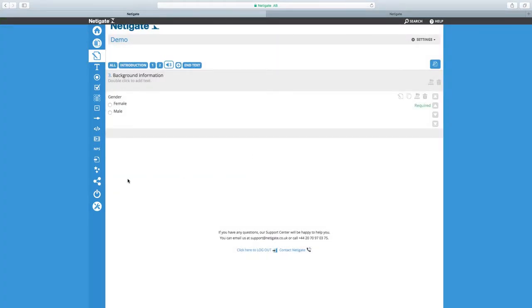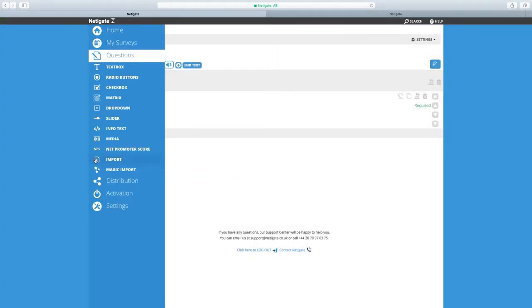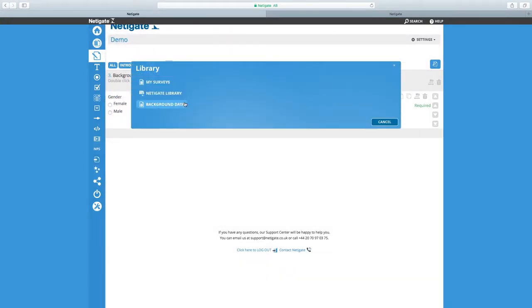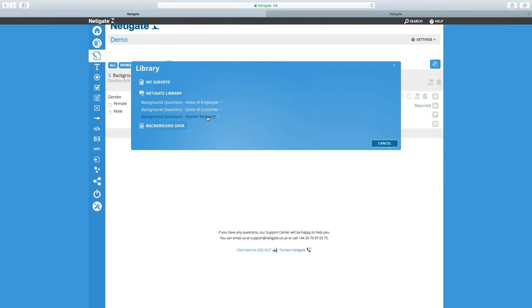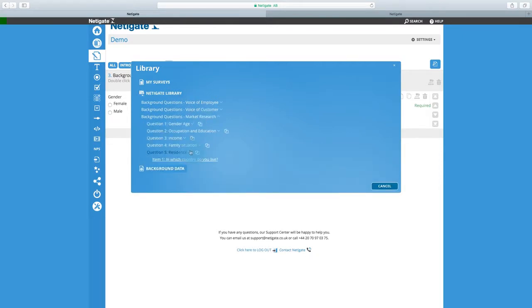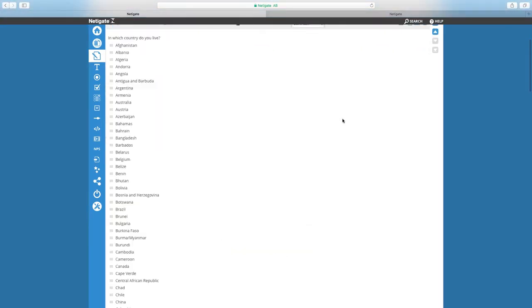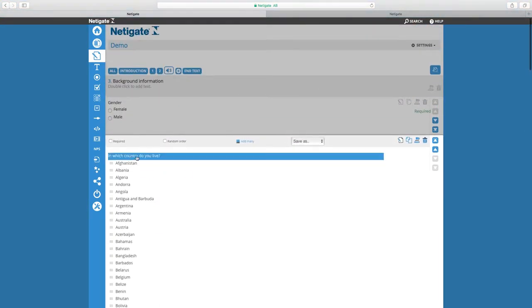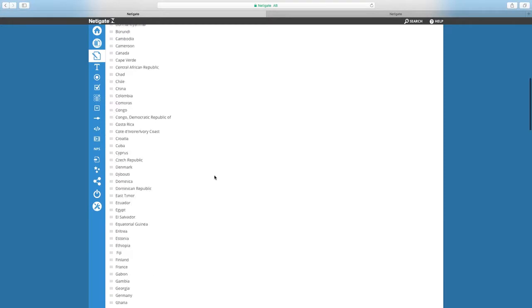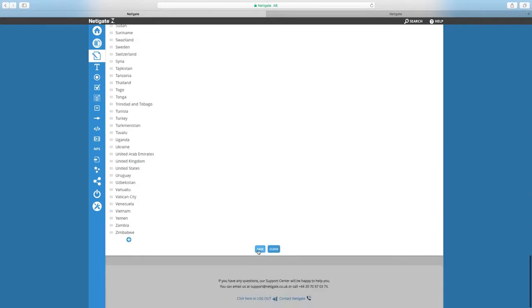The last question I'm going to add is from the import function. I want to ask them about their country of origin. From the Netigate library, pick market research and then residence. Clicking Add. The drop-down menu with the list of countries is now added. I'm going to set it to required, scroll down and click Save.